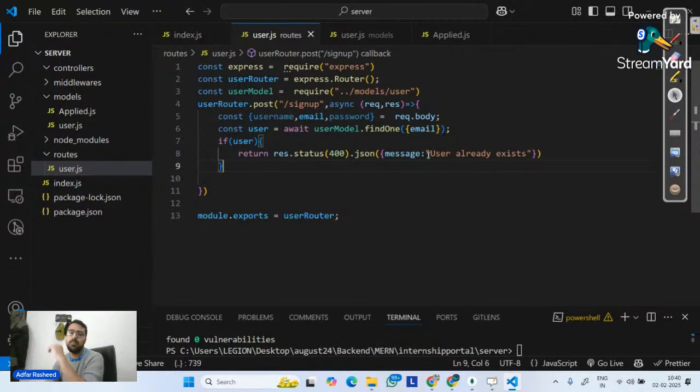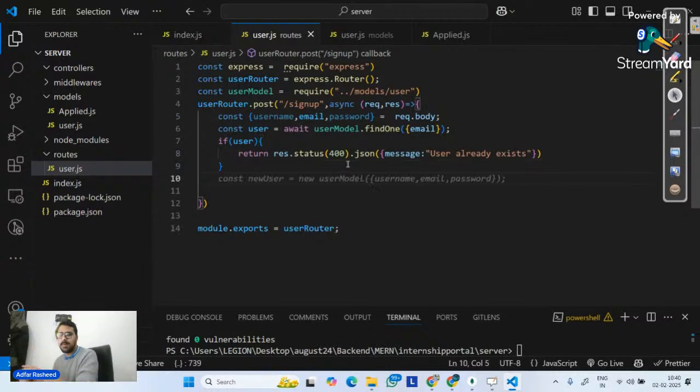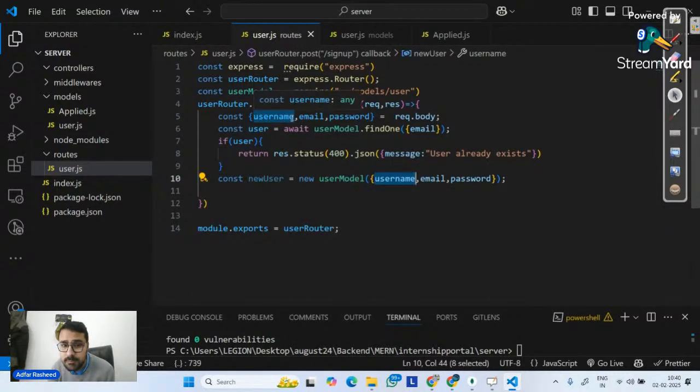But if it is not, then what next? Then the next part is create a new user inside the same model with the same username which I am receiving from the front end, with the same email which I am receiving from the front end, with the same password that I am receiving from the front end.